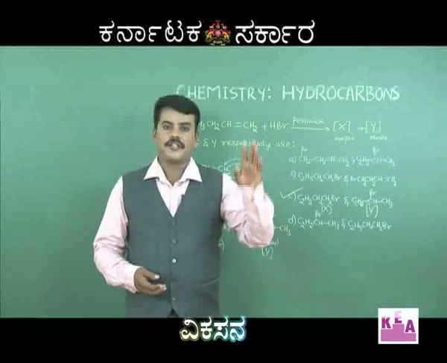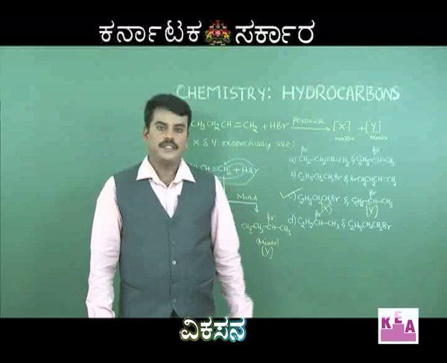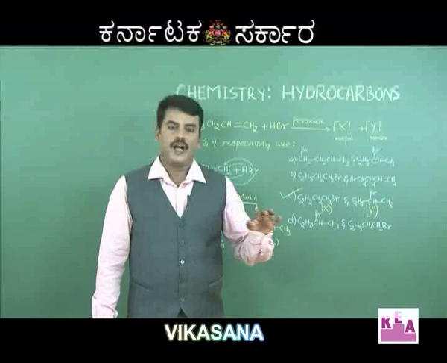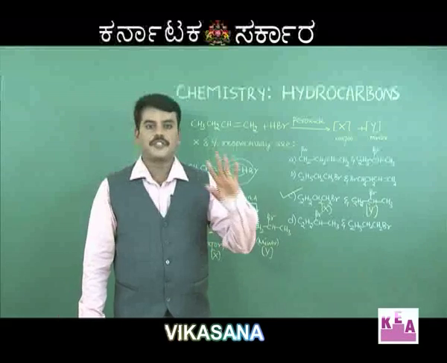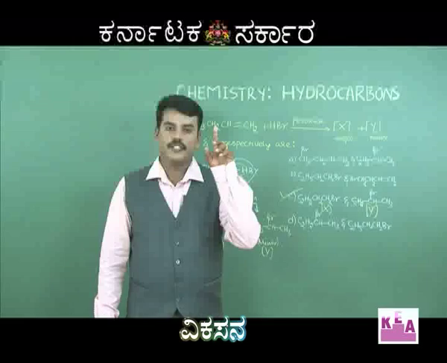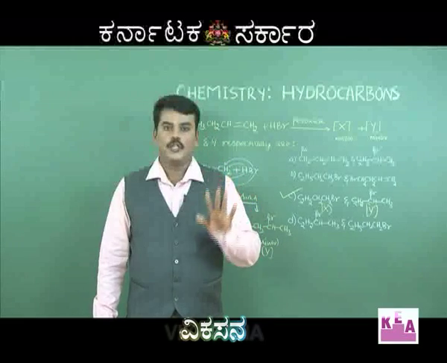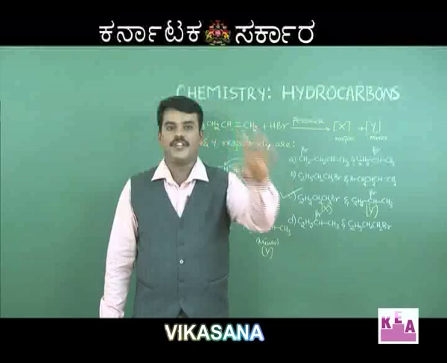Since the propagation step is endothermic, it is not feasible. That is, addition of HCl and HI are non-feasible reactions in the propagation step. Therefore, addition of HBr is only feasible because during the propagation step, the addition of HBr is exothermic.